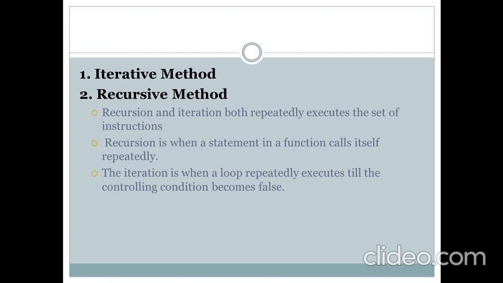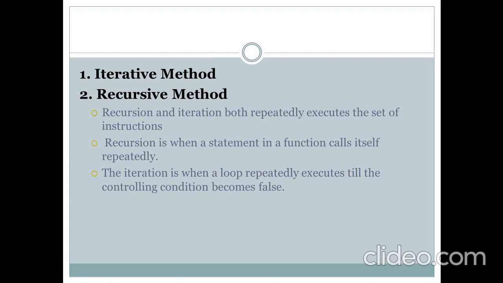Recursion is when a statement in a function calls itself repeatedly, and iteration is when a loop repeatedly executes till the controlling condition becomes false. So these two methods are there for executing our particular set of code repeatedly. Iterative means using a loop, and recursion means the function calls itself.